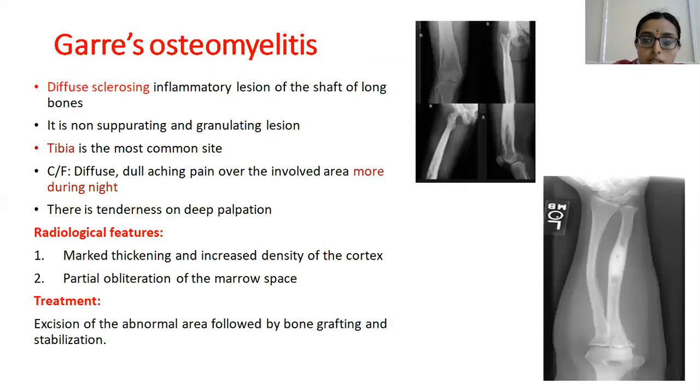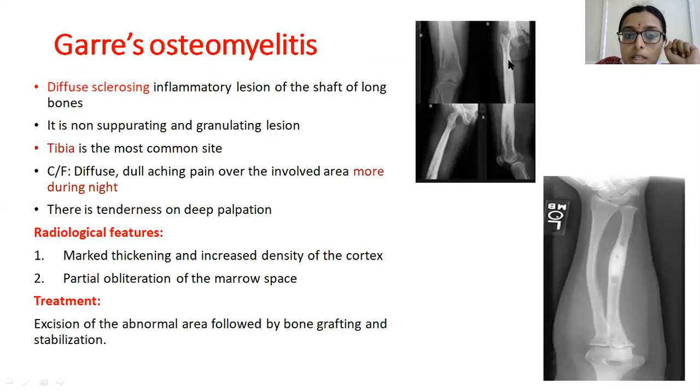And coming to Garre's osteomyelitis. Garre's osteomyelitis is a diffuse sclerosing inflammatory lesion of the shafts of long bones. It is usually non-suppurating and granulating. Tibia is the most common site involved, and there will be diffuse dull aching pain over the involved area, usually more during the night time. There will be tenderness on deep palpation.